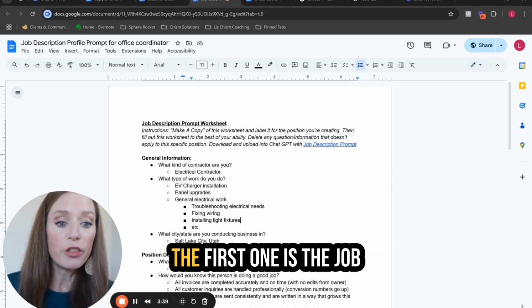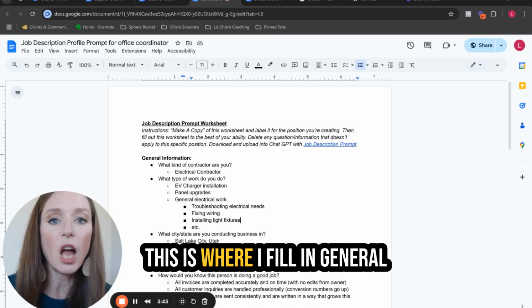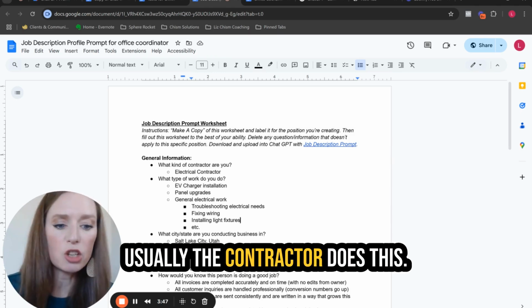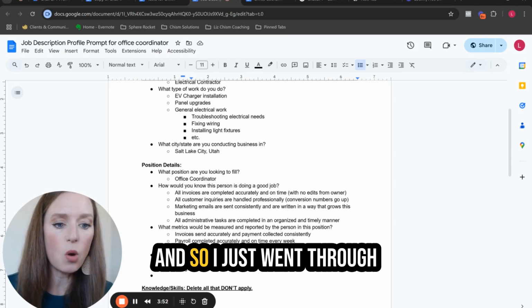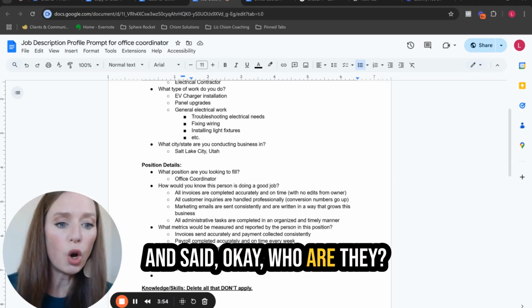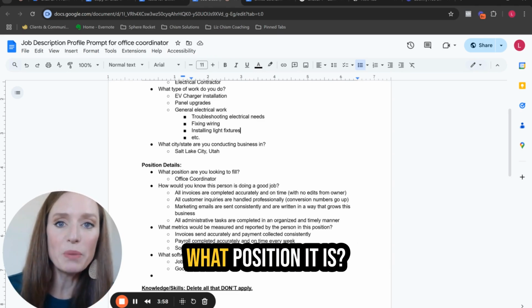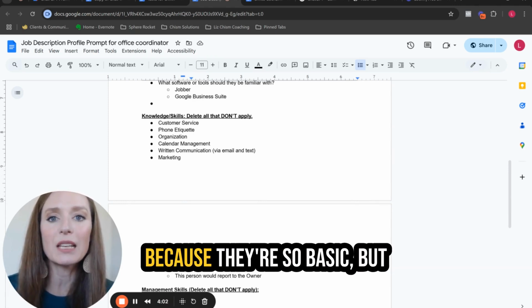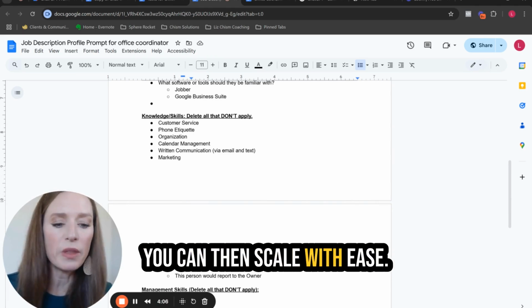And so there's really a couple of different pieces of paper that are needed for this job description. The first one is the job description prompt worksheet. This is where I fill in general information about the business. Usually the contractor does this. I did this for an electrical company that I'm working with. And so I just went through and said, okay, who are they? Where are they working? What are they going to be doing in this job? What position is it? These are just basic questions that sometimes get overlooked because they're so basic, but if you're strong in the basics, you can then scale with ease.